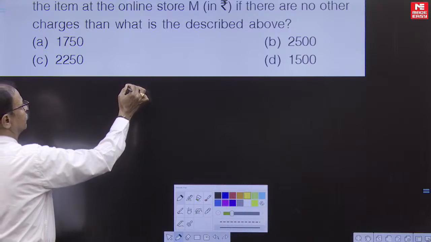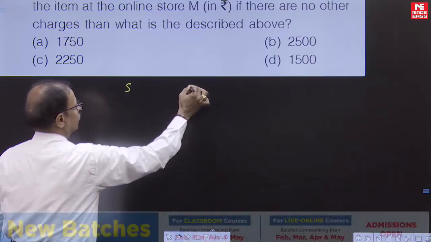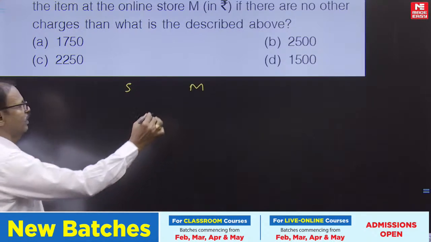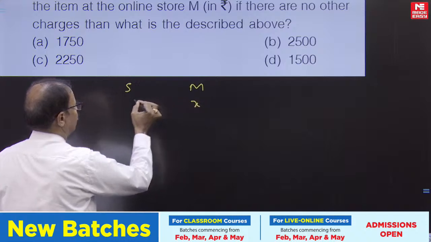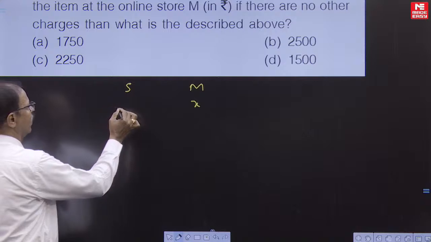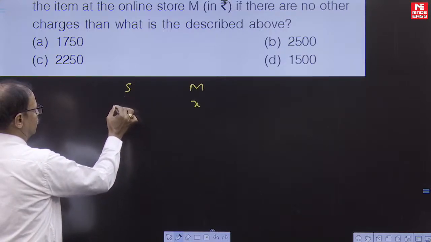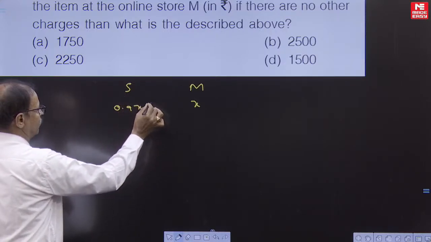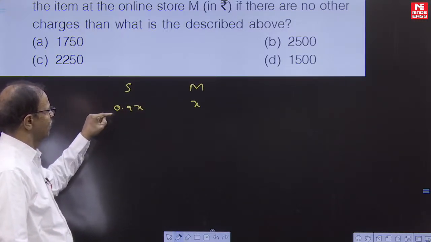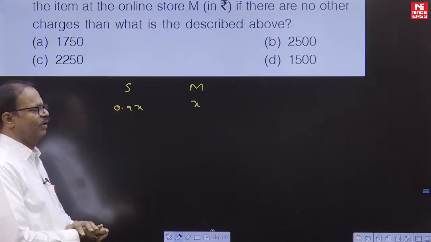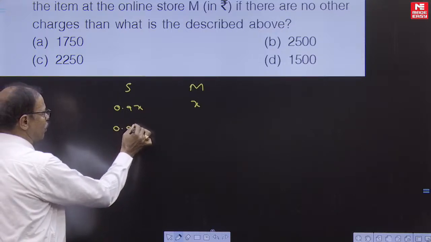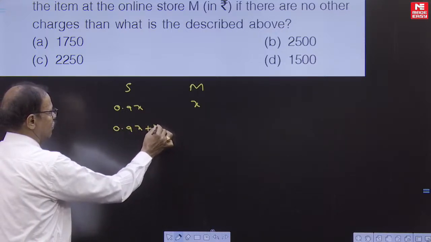So this is the store S, store M. Two different stores. Let us take M is equal to X rupees. It is 10% cheaper, so 10% you have to subtract. What is the remaining? 0.9x. X less 10%, subtracting 10%, is 90%, that is nothing but 0.9x. Also, they are charging delivery charges: 0.9x plus 150.